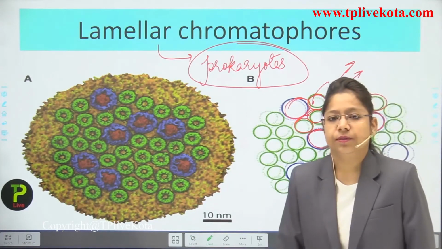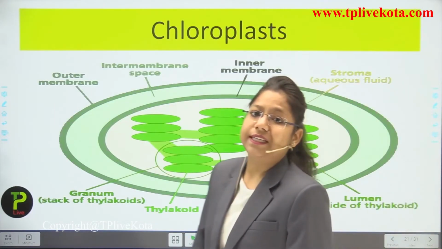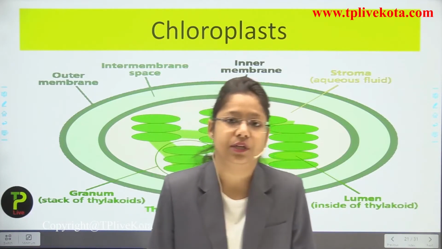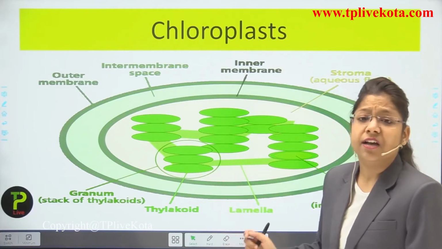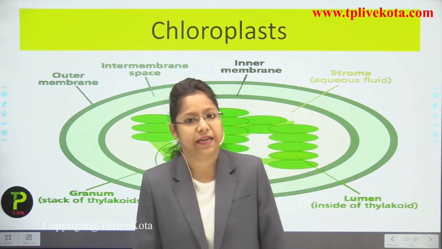Okay students, now next is the chloroplast. So what is chloroplast? It is the green pigment which is present inside the plant, as I told you, the green plastid. So this is just the structure which is representing the chloroplast. We are going to discuss briefly about the chloroplast as well.